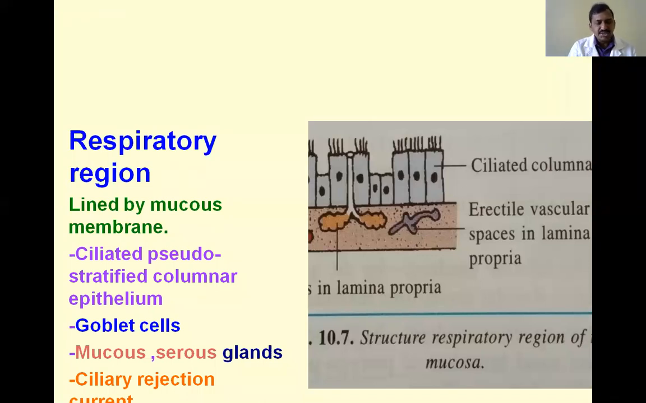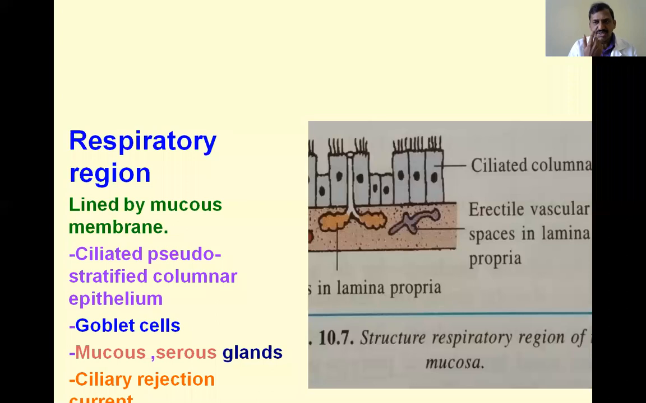Here, the goblet cells secrete the mucus, and the mucus glands also secrete the mucus, and together they line the respiratory mucosa of the nose, and at the same time the dust particles are trapped by the mucus. At the same time, the ciliary rejection current, that is ciliary movements, pushes these dirty particles towards the posterior side. Once the dirty particles come in contact with the posterior surface of the nose, that is the pharynx, it produces a coughing or sneezing reflex. In that way, it is eliminated. That is the protective mechanism, the second line of defensive mechanism.